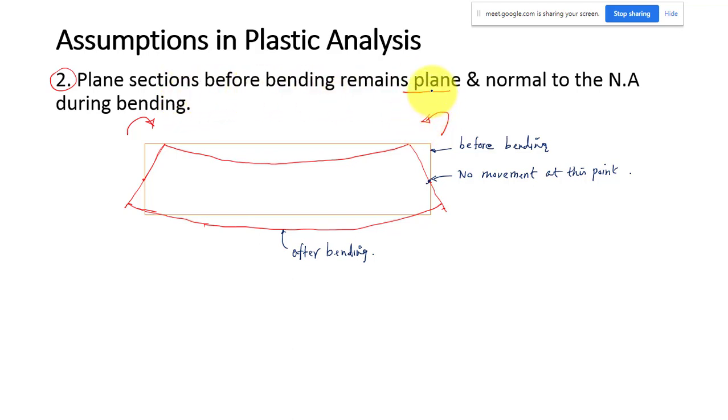What is the meaning of that? It means this surface, after bending, and this one are the same. It remains straight.